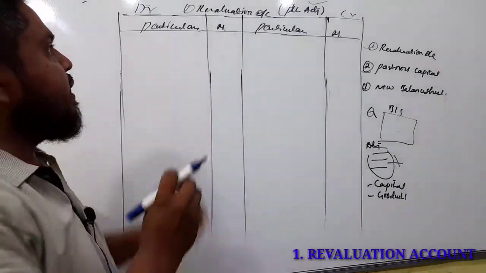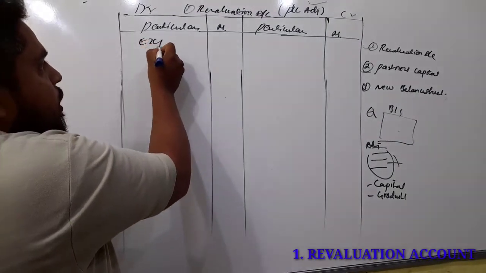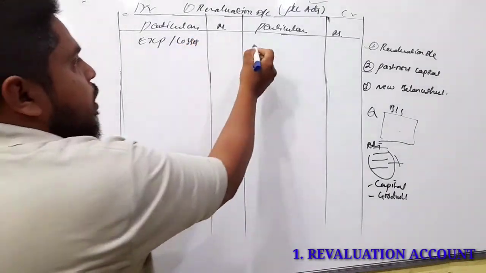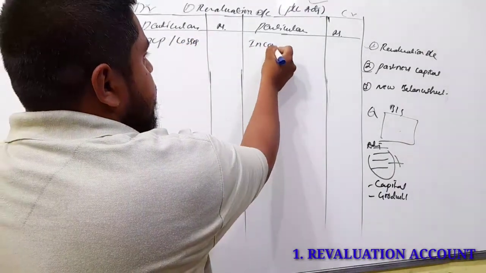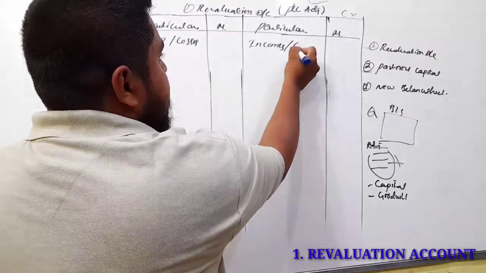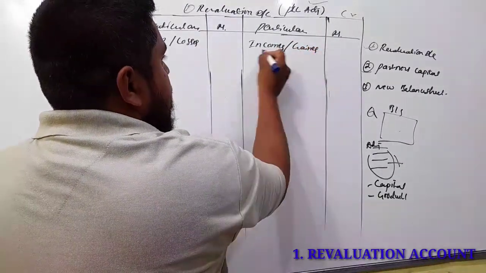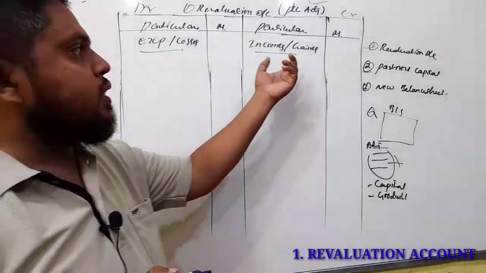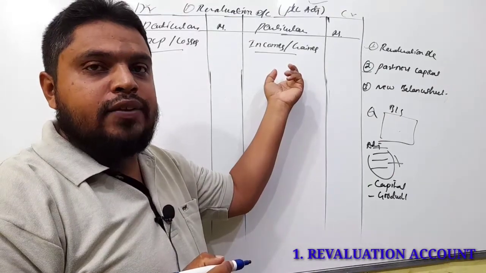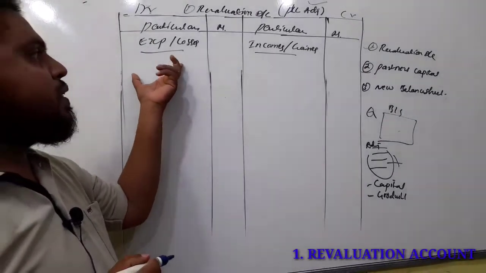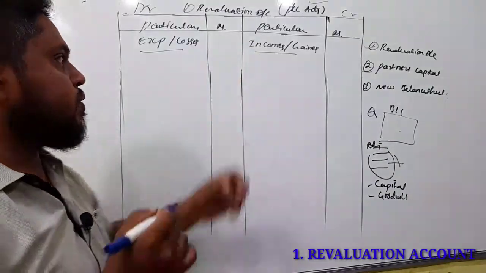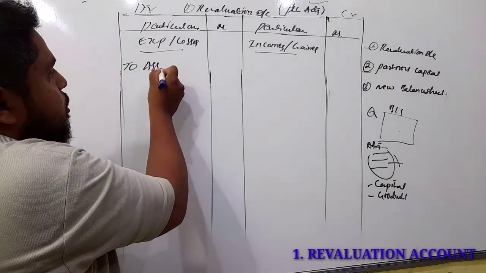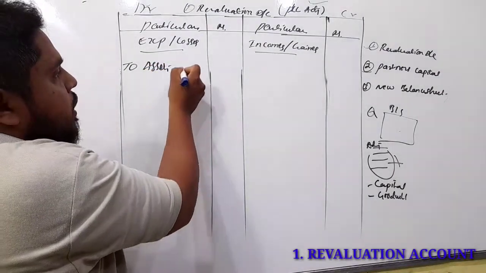On the debit side we have to record all the expenses and losses, and on the credit side we have to record all the incomes and gains. So let us discuss the expenses and losses and incomes and gains. First, assets decrease.